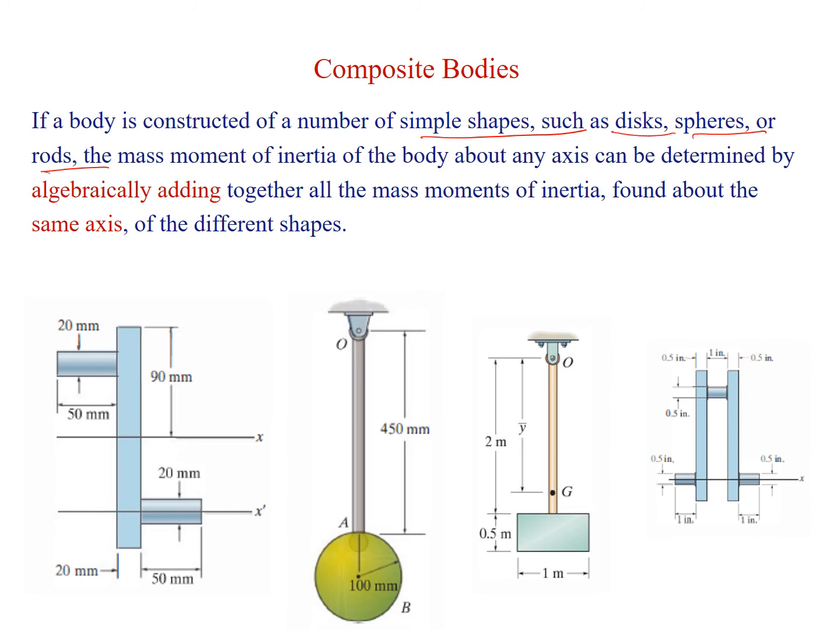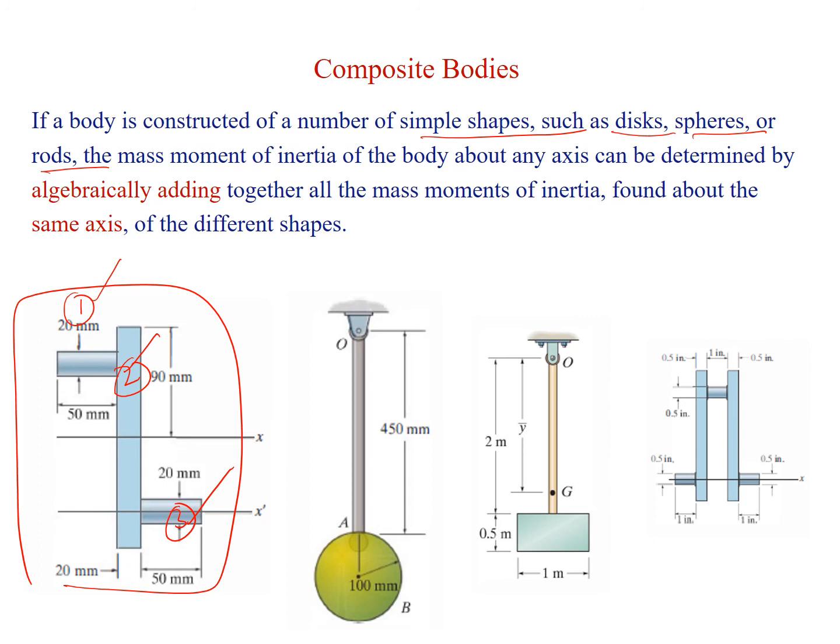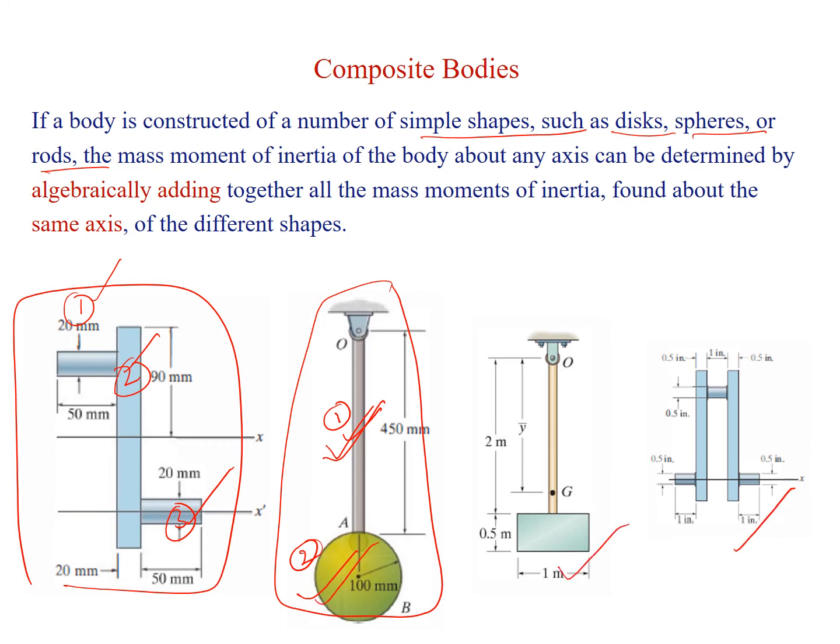In this composite body here it contains three bodies, 1, 2 and 3. As a whole this body is a combination of three bodies. So for the whole body the moment of inertia can be found by adding the moment of inertia of these three bodies. Similarly in this example we have two bodies. The first one is the rod and the second one is the sphere. So the moment of inertia for this whole body can be found by adding the moment of inertia of the rod plus the moment of inertia of the sphere. Similarly for the other two cases. In this way you can find the moment of inertia.